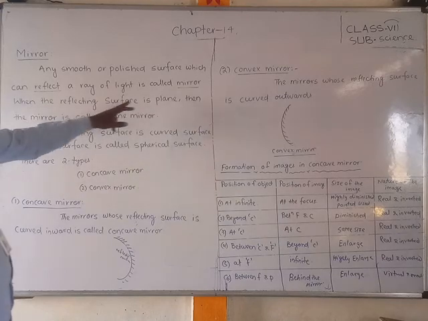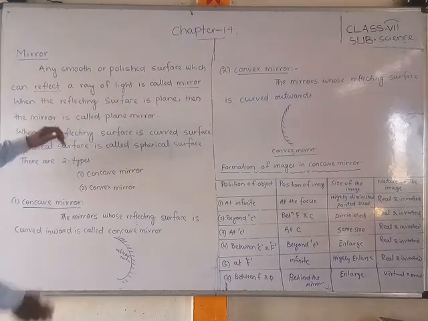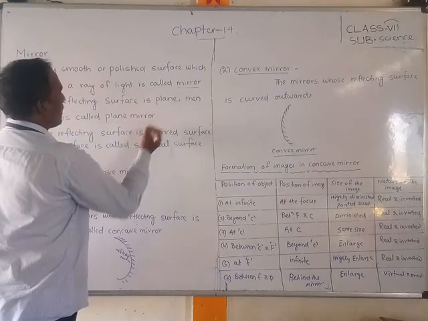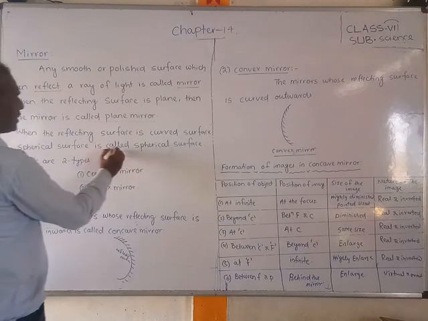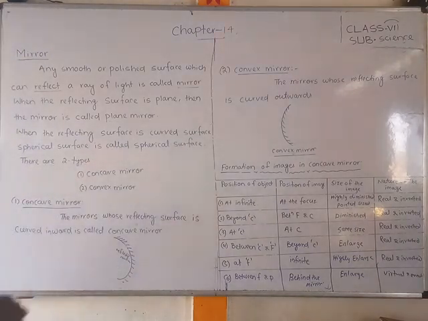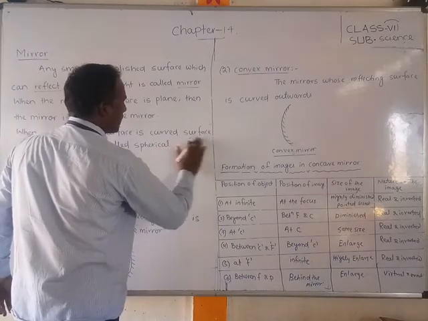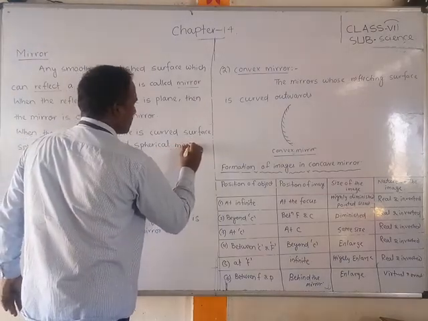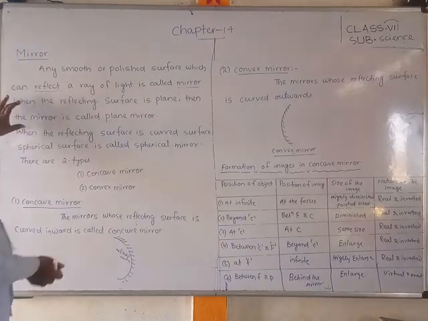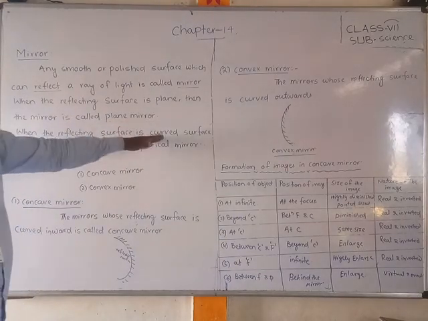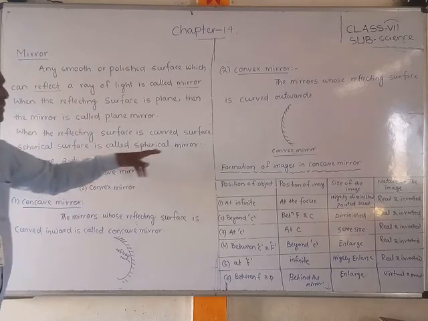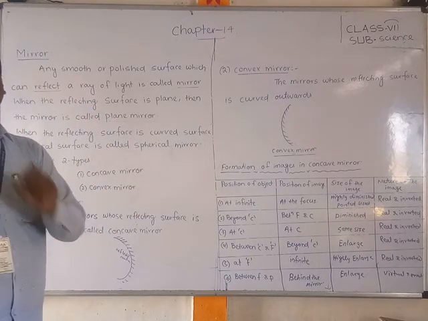When the reflecting surface is plane, the mirror is called a plane mirror. When the reflecting surface is curved or spherical, it is called a spherical mirror.